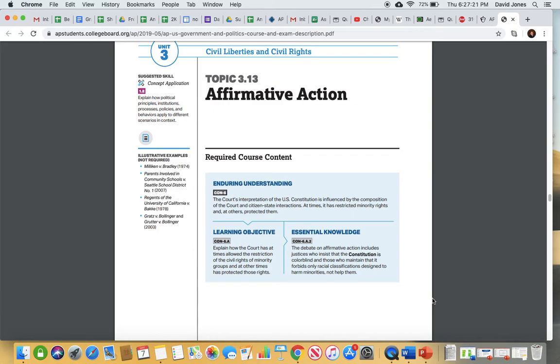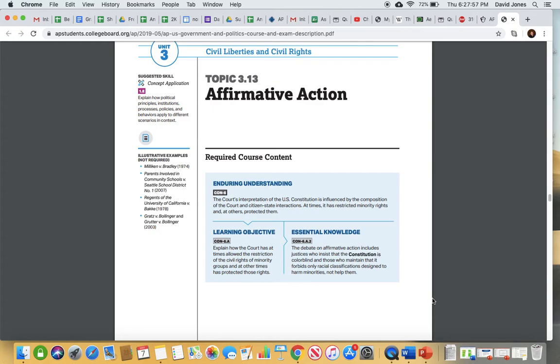But the idea behind affirmative action, the Supreme Court said, was good. So if you are doing affirmative action programs in order to fix historical wrongs, then the court supports that. But they had to figure out a way for you to be able to do it without violating the Constitution. So what they came up with was this idea of the +1 system. So I can't say that I'm going to set aside a certain amount of spots for minority applicants. What I can say is that I'm going to use race or gender or whatever the case may be as one factor out of a group of 10 or 15 factors that I'm going to use to decide my applicants.